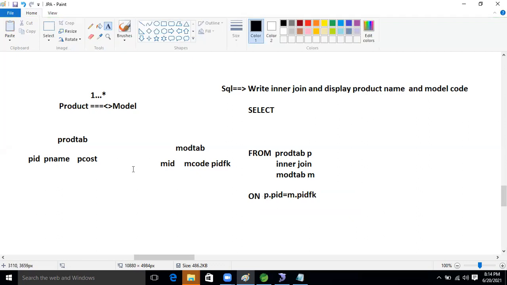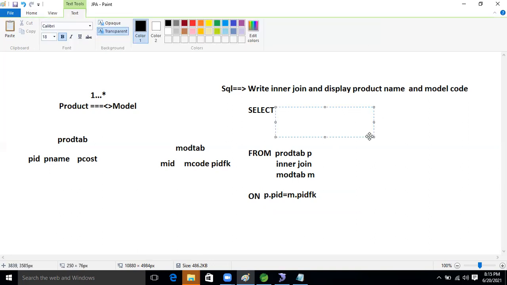After then, what is our query? We need to select P name and M code. See this, we display the product name and the product code. So in the select area we take P dot P name, because P name is in the product table.